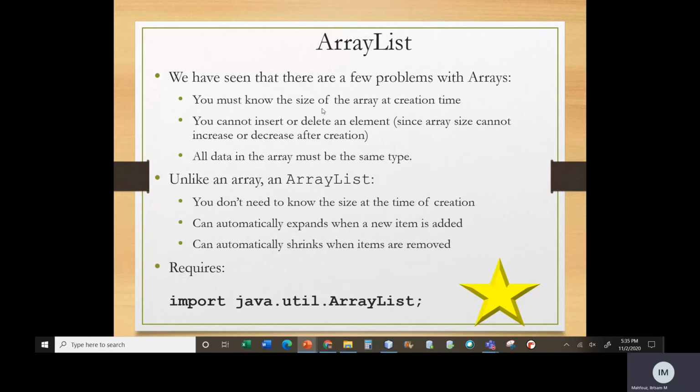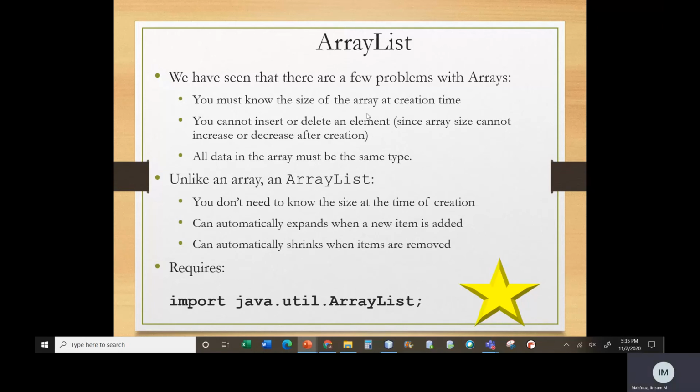Another thing we did was open the file, read the content to see how many lines are in it, close the file, create the array, and then read the file again, and that was wasting time. So this is a really major limitation of arrays, that you need to know the size at the time you're creating the array.